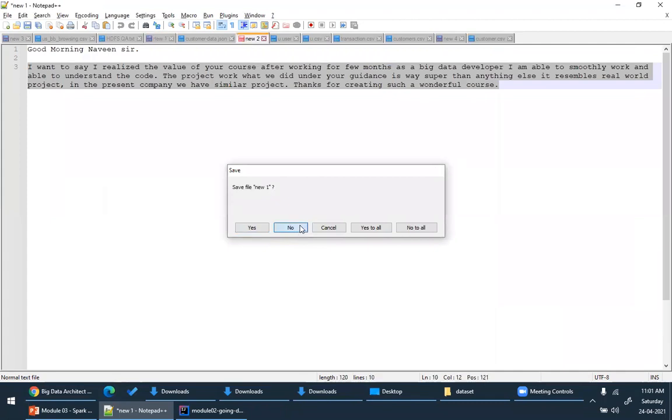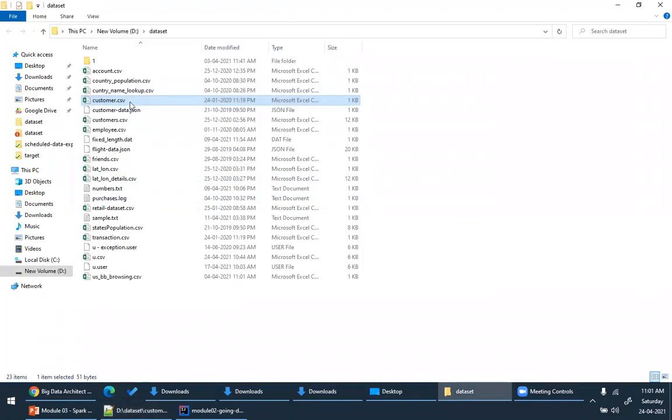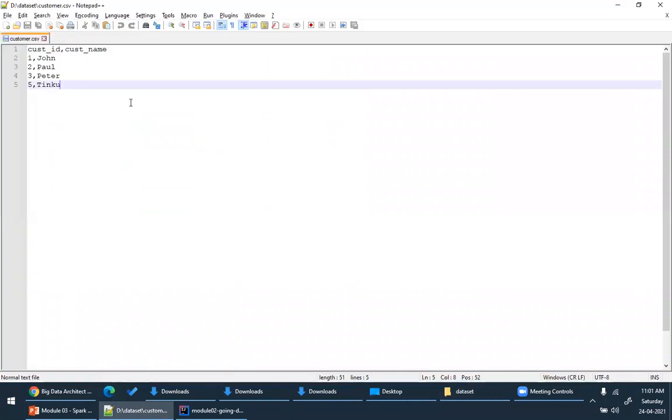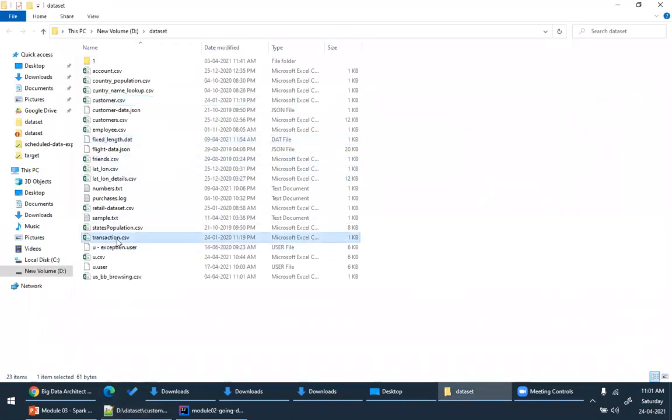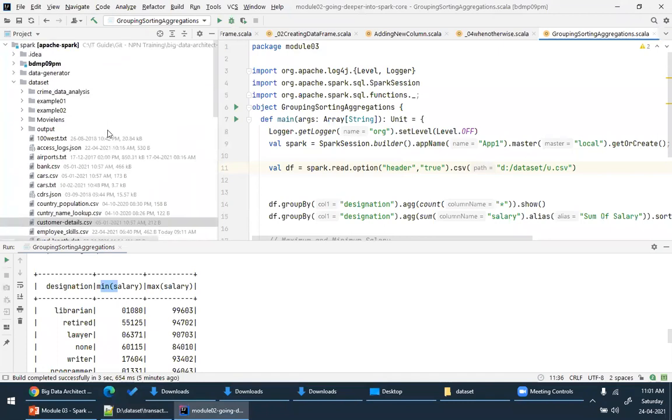So this is the customer.csv, and this is my transaction.csv. I want to join these two tables. Let me show you. First, let me create a data frame.